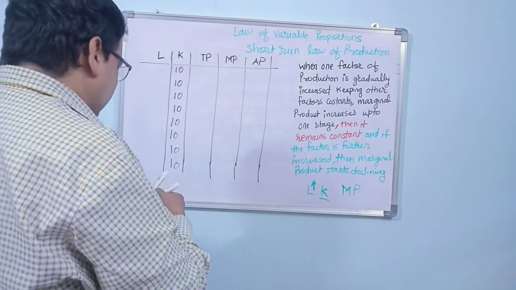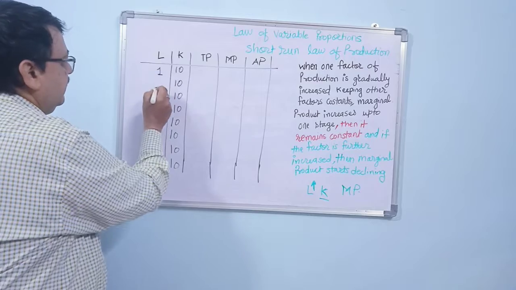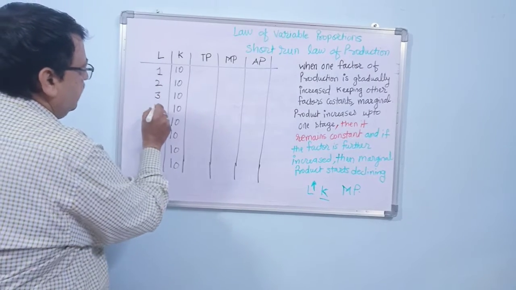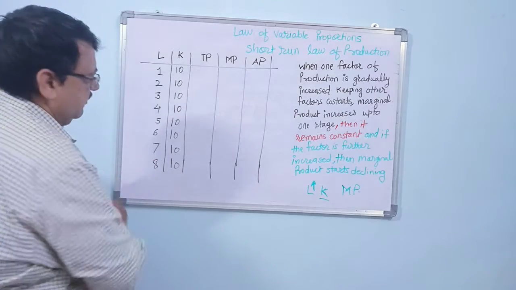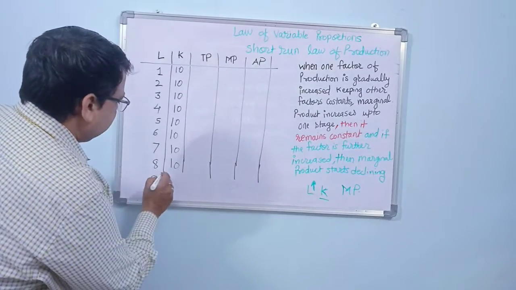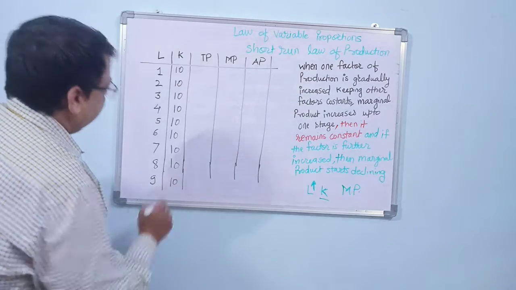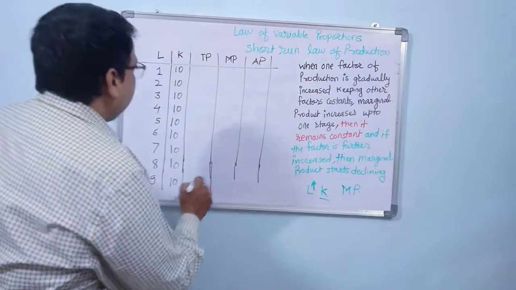Now you are increasing the labor. You start with 1, then 2, 3, 4, 5, 6, 7, 8 labors. You can increase it further, 9 labors, 10 labors, like that. Now what is happening?